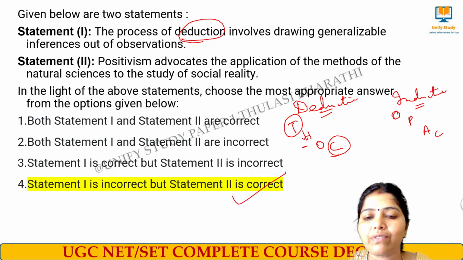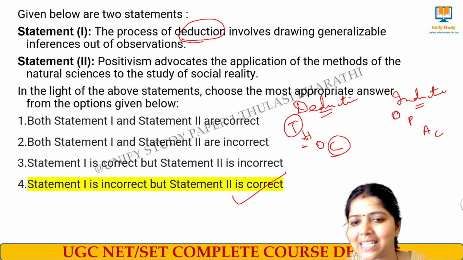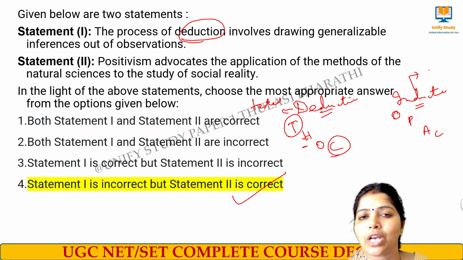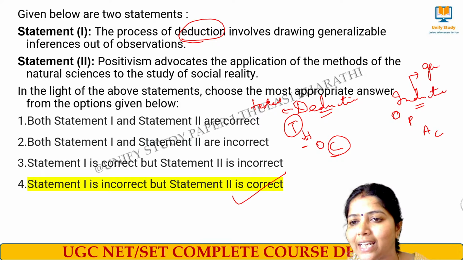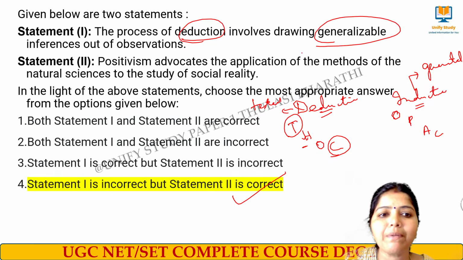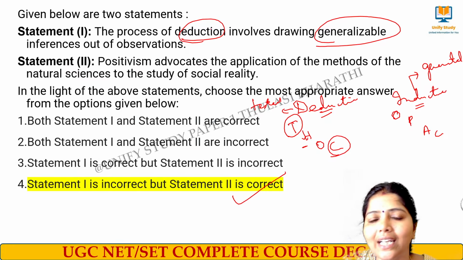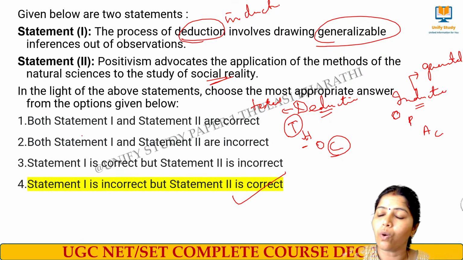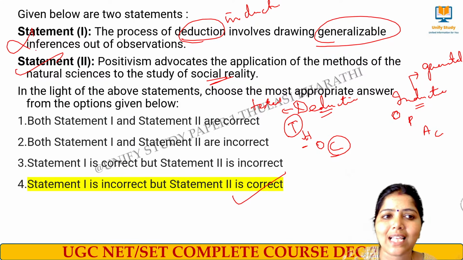Here in deductive research, the hypothesis is being tested. In inductive research, a new hypothesis will be generated. The process of deduction involves generalizable inferences out of observation. This is not done in deduction. This is done in induction theory. Positivism advocates the application of methods of natural sciences to the study of social reality. Positivism means they rely on natural science. Whatever the scientific data says, it accepts. That is positivism. So this is right and the other is wrong.